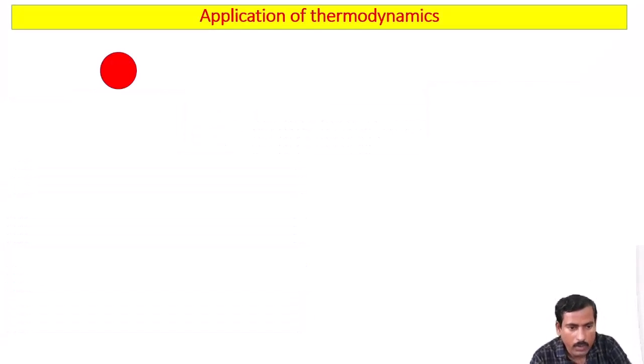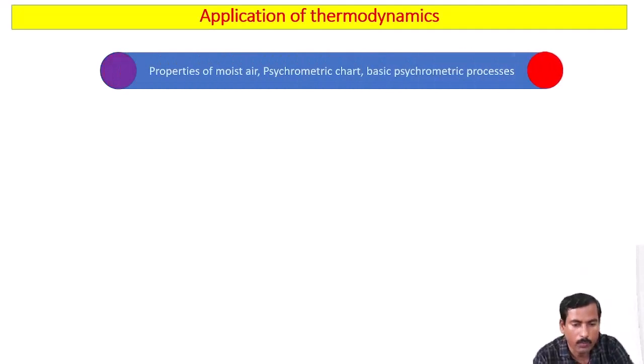Okay, so at first I have considered the syllabus application of thermodynamics. In that, we are going to deal with the concept called psychrometry. In that, we are going to deal with the properties of moist air, psychrometric chart, and basic psychrometric processes. The syllabus seems to be one line, but we have a lot of concepts we need to study and understand. Okay, so before we start the actual syllabus, I would like to put some questions in front of you to have some clarity. Later we will go to the actual syllabus.